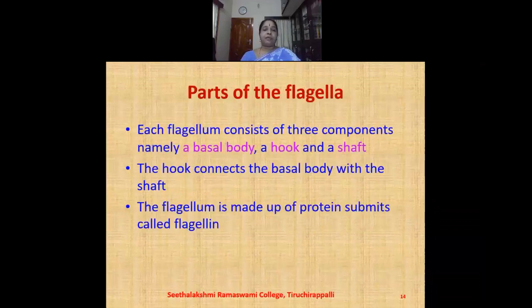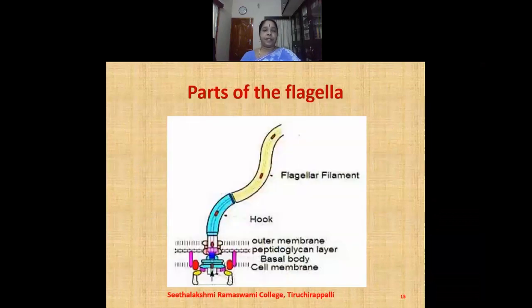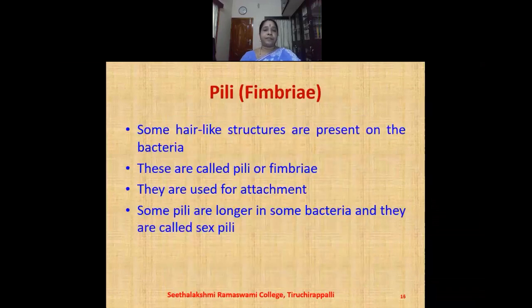Let us now see about the parts of the flagella. Each flagellum contains three components: a basal body, a hook, and a shaft. The hook connects the basal body with the shaft. The flagellum is made up of protein subunits called as flagellin. This image shows the parts of the flagella where we find the basal body, the hook, and the shaft.